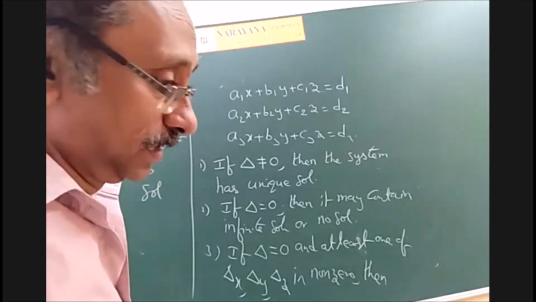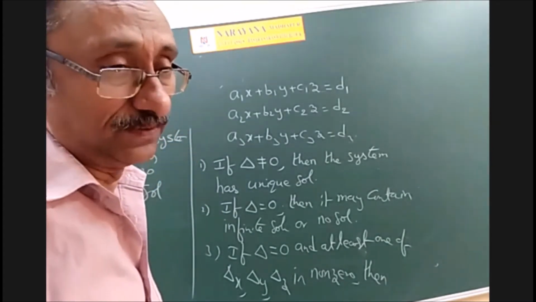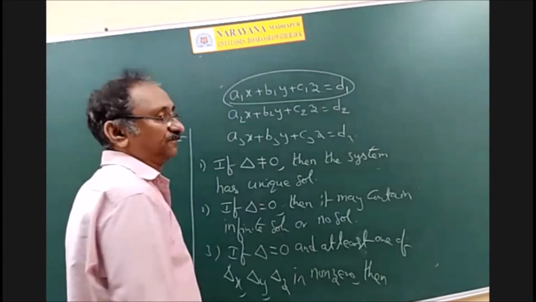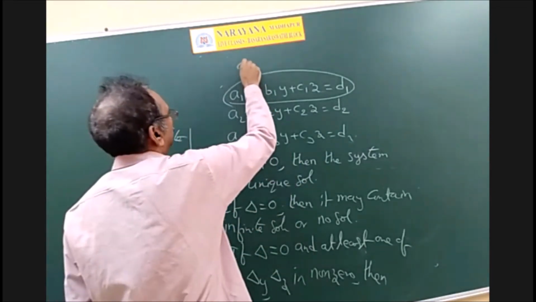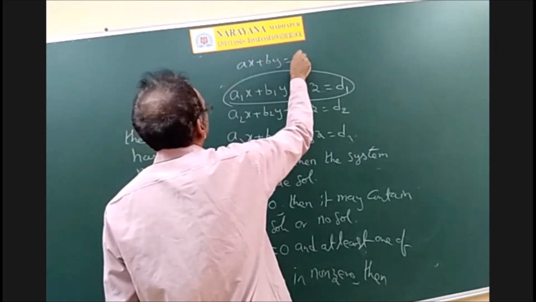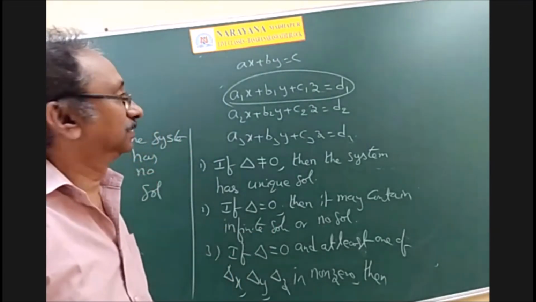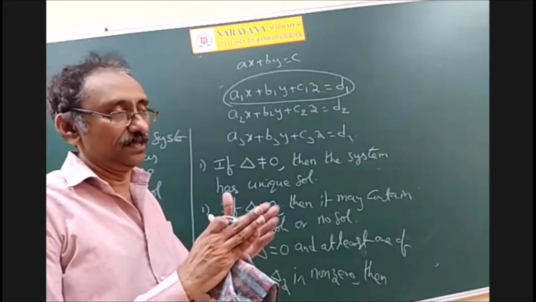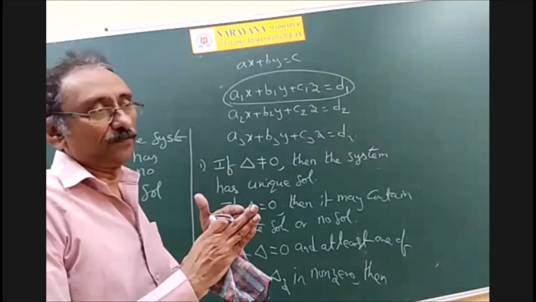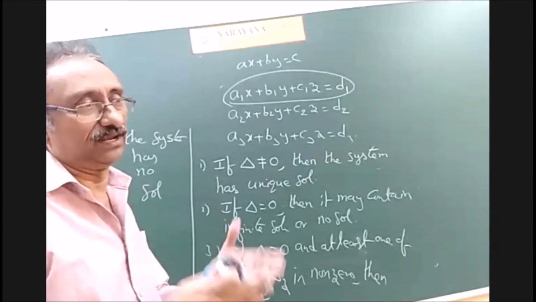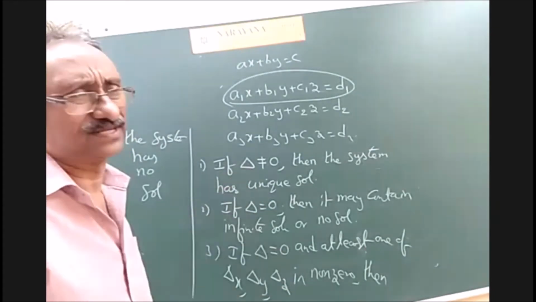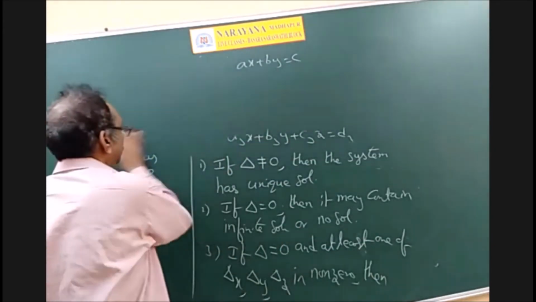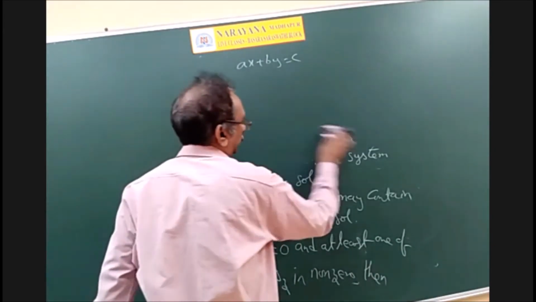We can discuss them in detail in our three-dimensional geometry because this represents the equation of a plane. As you know, every first degree equation in two variables represents the equation of a straight line. Every first degree equation in three variables represents the equation of a plane. So three planes may intersect at one point, may intersect at a straight line, so many possibilities are there. We can discuss them clearly at that point. Right? And now once again see the first degree equation in two variables x and y.